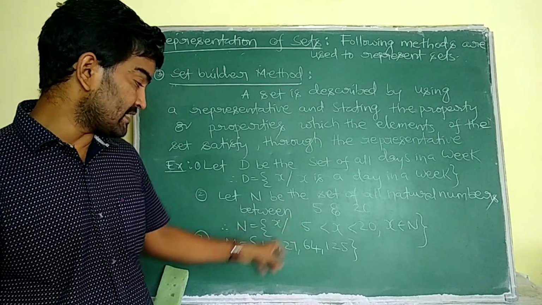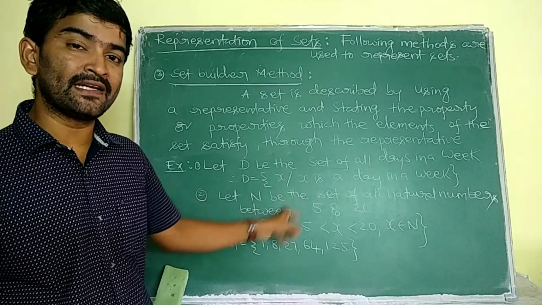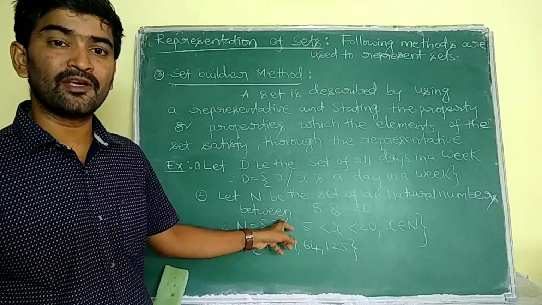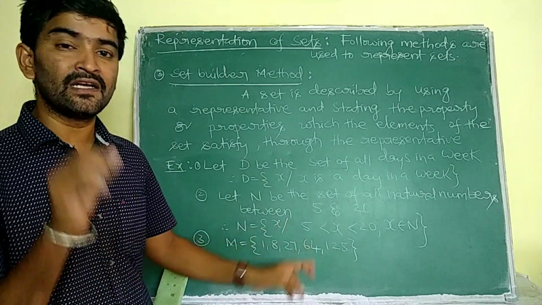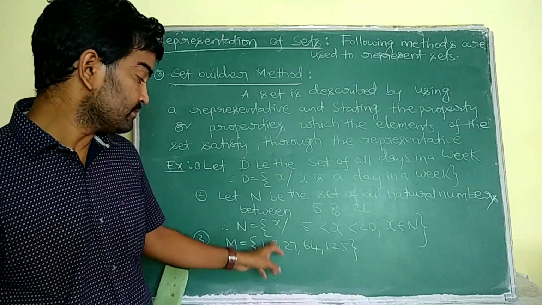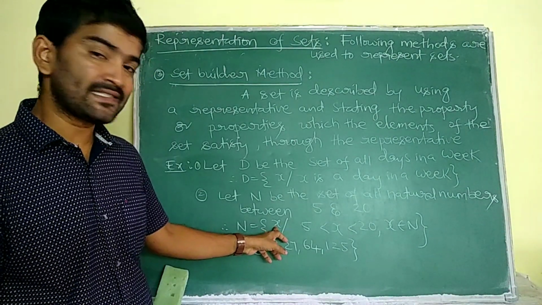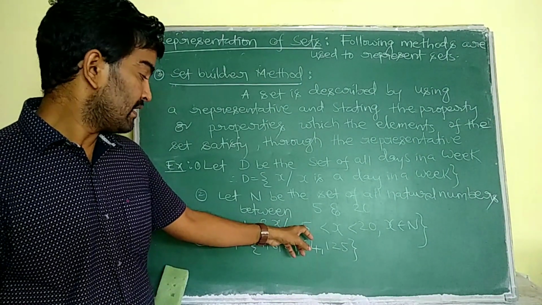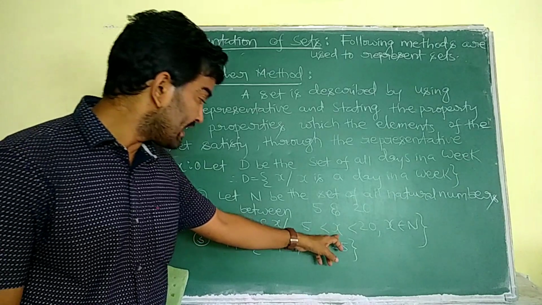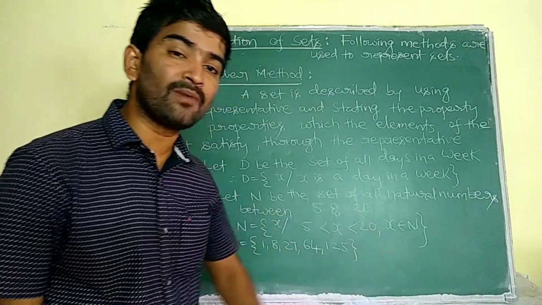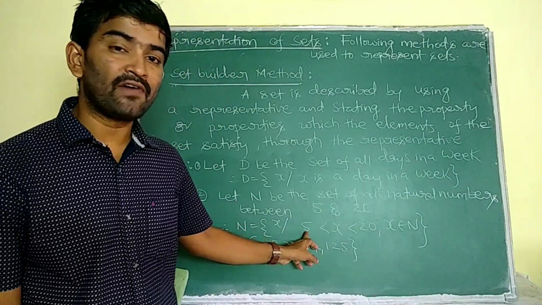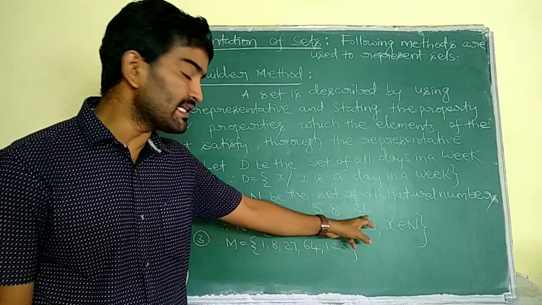This slanting line is known as such that. I may use a semicolon also instead of this slanting line. So x such that x is in between 5 and 20, that's why I have to write 5 is less than x is less than 20.